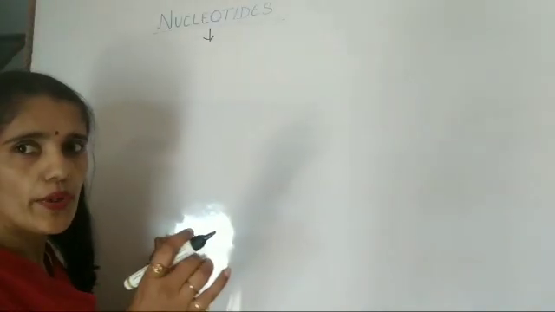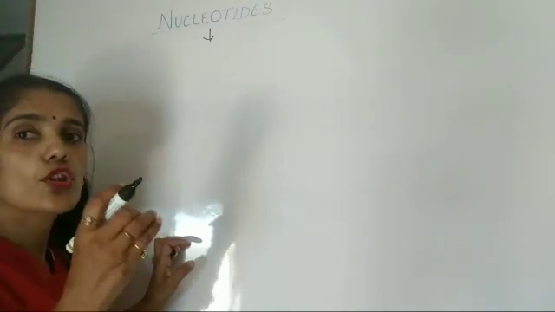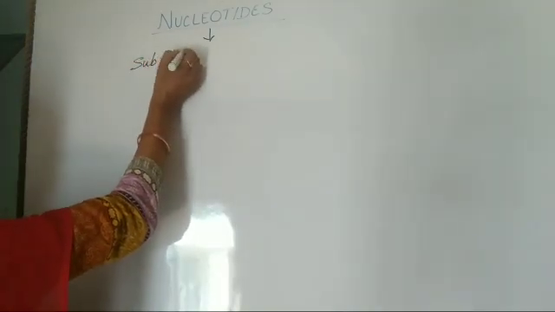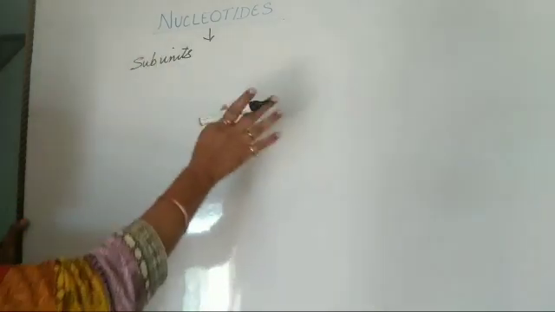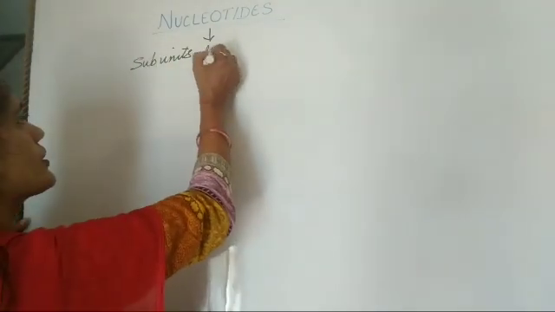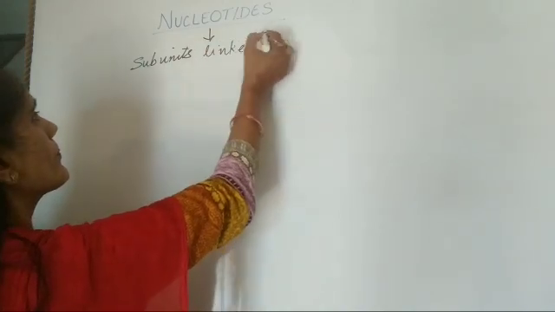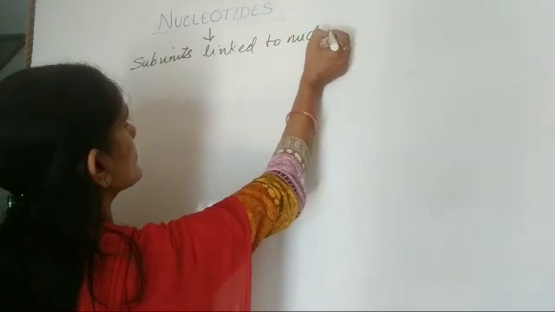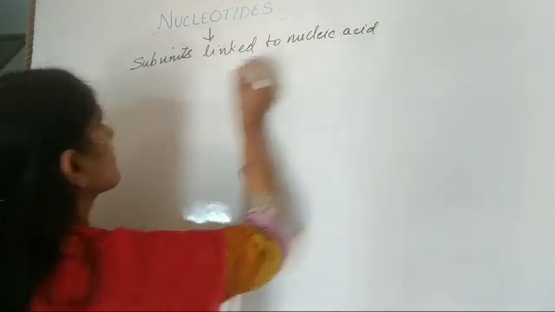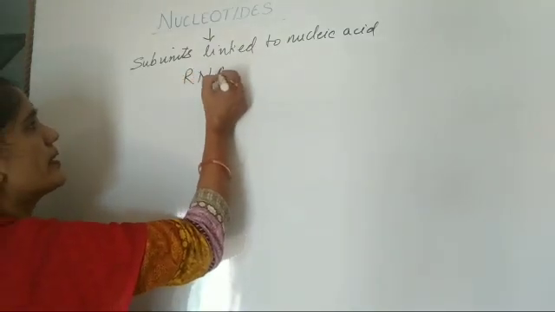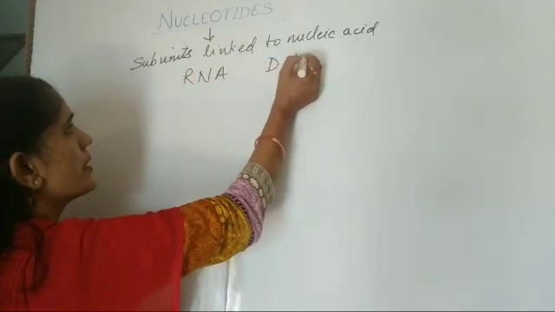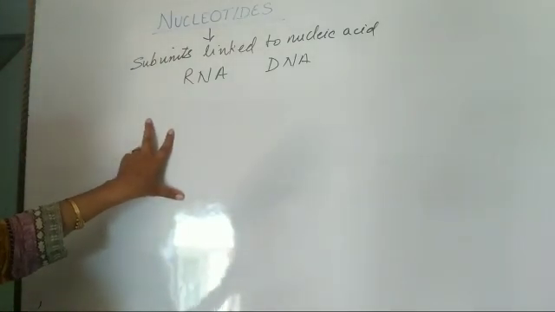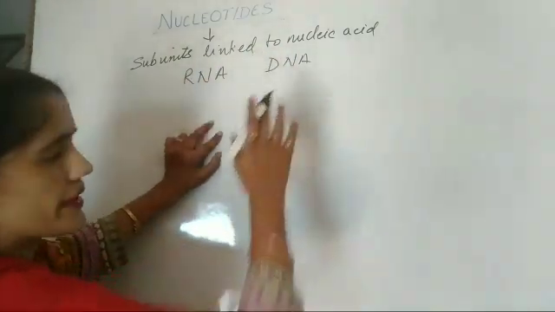Nucleotides are the subunits which are linked to nucleic acid, or we can say RNA or DNA. So nucleotides are the subunits which are linked to nucleic acids, RNA, DNA.